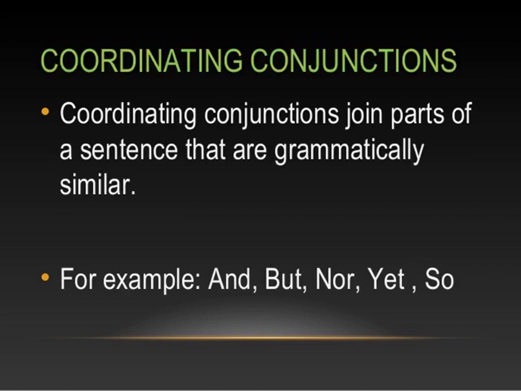The next type is coordinating conjunctions. Coordinating conjunctions join parts of a sentence that are grammatically similar. For example, and, but, nor, yet, so. They do not join any dependent clause to a main clause. Instead, they join two independent clauses, or sentences that are grammatically correct. That means they will be independent clauses only. So these are the three types of conjunctions, right?